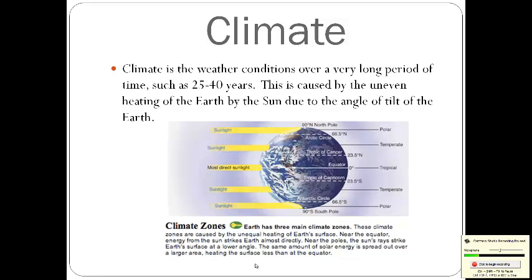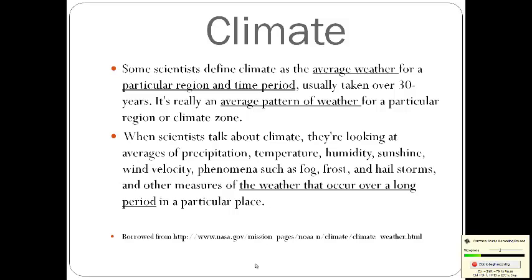Now, climate is the weather conditions over a very long period of time, such as 25 to 40 years. And this is caused by the uneven heating of the Earth by the sun due to the angle of tilt of the Earth as it moves around the sun during the year. Some scientists define climate as the average weather for a particular region and time period, usually taken over a period of about 30 years. And it's really an average pattern of weather for a particular region or climate zone.